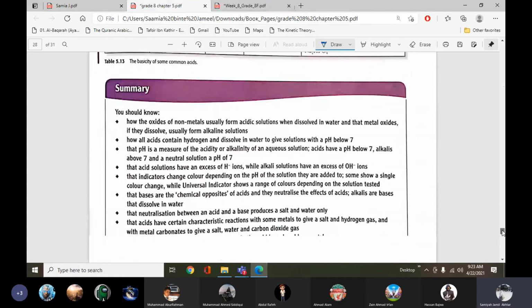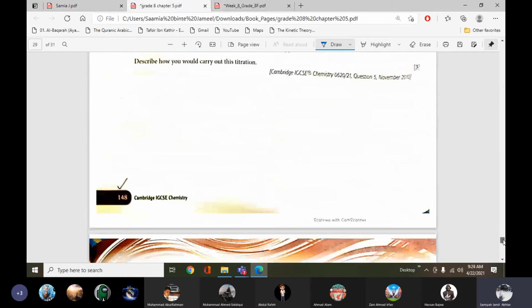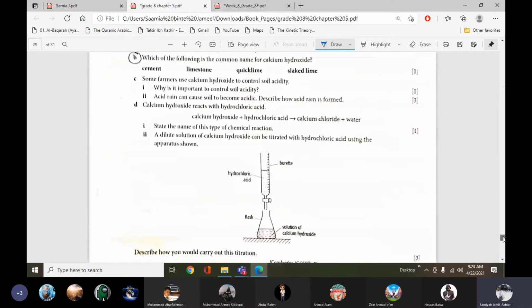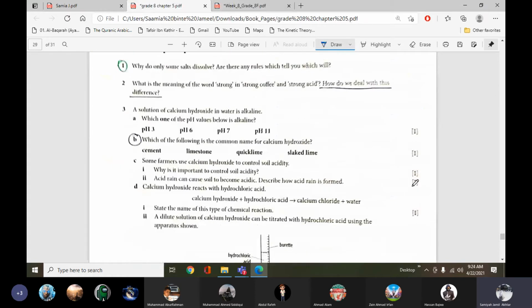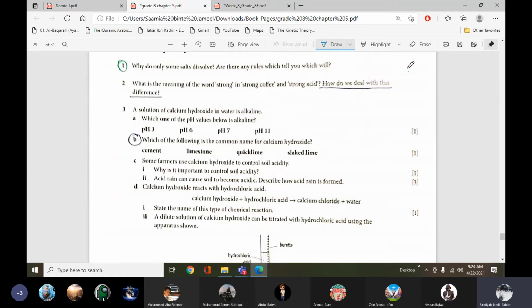Next page. Come to the end of chapter questions. Page 148. Open page 148 of your book, end of chapter questions, and mark the questions which are included, meaning those related to the topics we studied. We studied only 4 topics from this chapter, and only 4 topics are coming. So mark them and do them on the weekend.